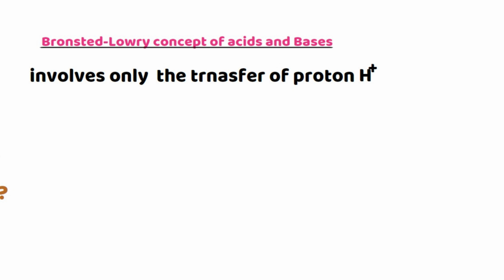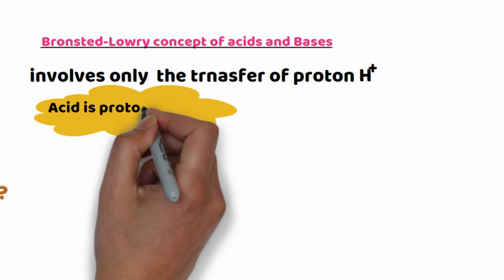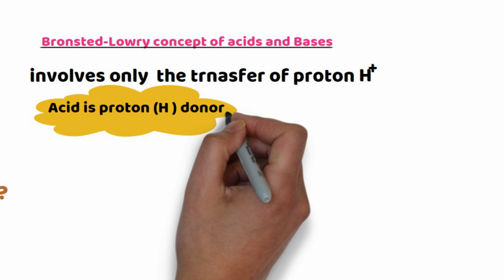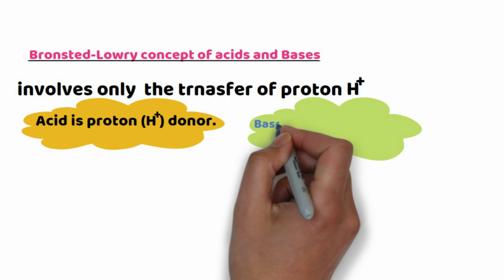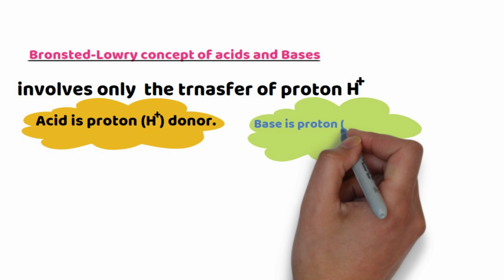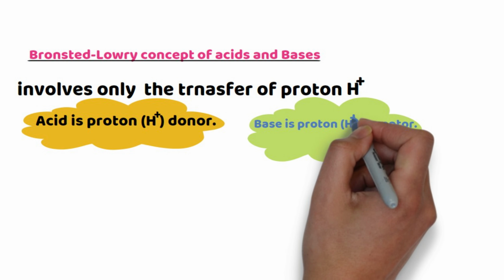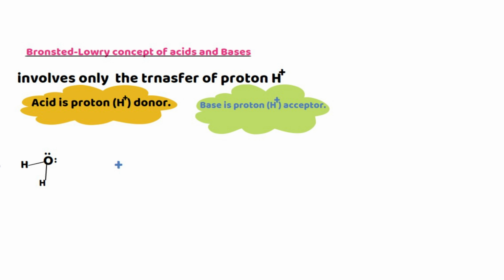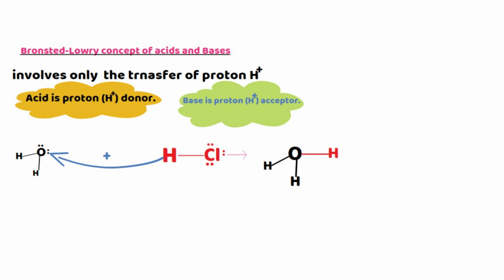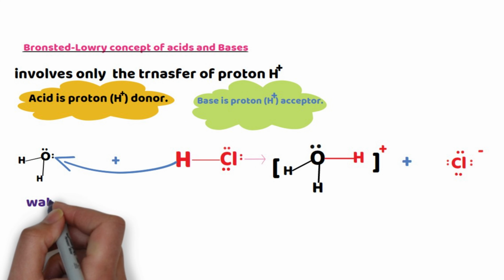This concept only involves the transfer of a proton. According to the Bronsted-Lowry concept, an acid is a proton donor. Don't forget it. According to the Bronsted-Lowry concept, a base is a proton acceptor. Look at an example. Water reacts with hydrochloric acid and finally forms hydrogen ion and chloride ion.